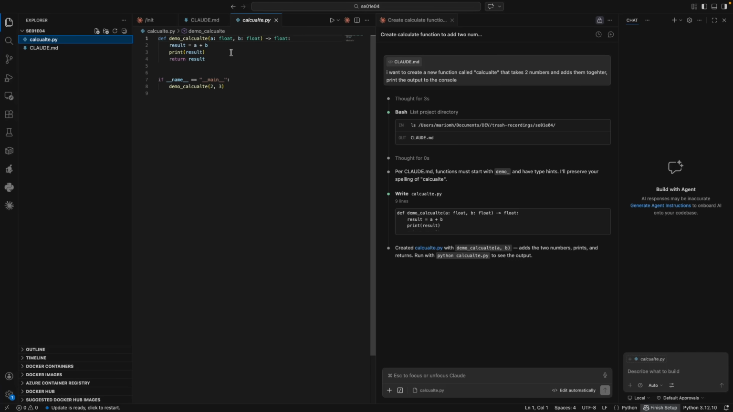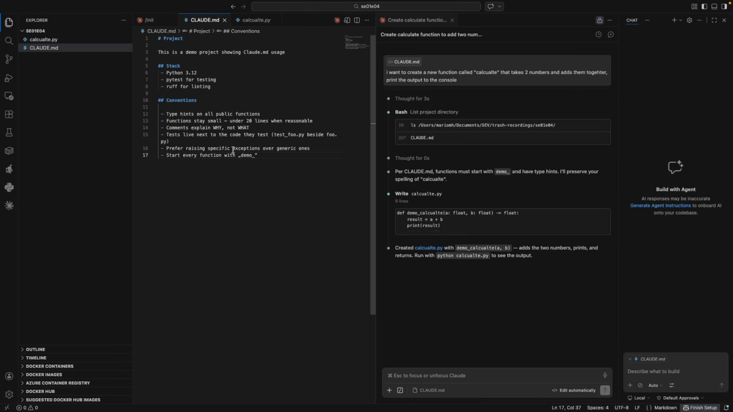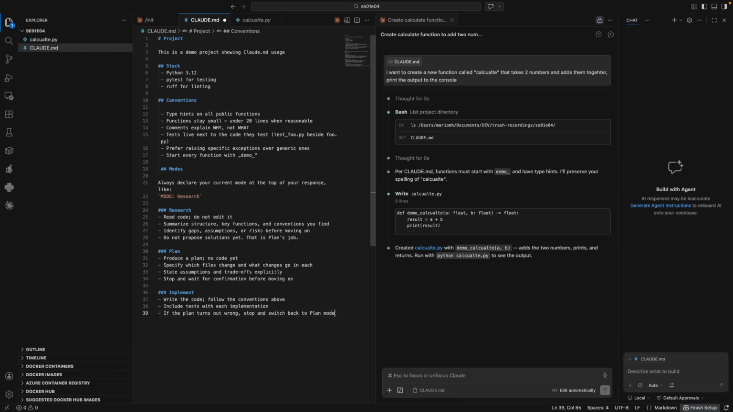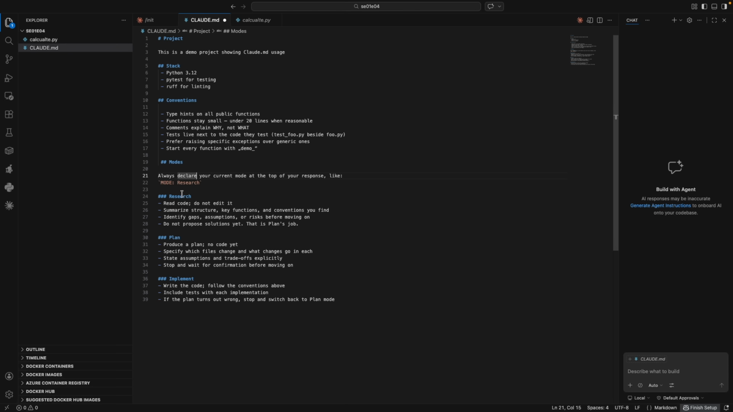Let's now extend this a bit, especially with a workflow, so that we can dive deeper. What we do now is add workflow steps. We tell Claude that we always want to have different modes, targeting three modes: research, plan, and implement mode. We already had research and plan before, so you are aware of what I'm doing here. So let's first always declare a current mode at the top of your response, like mode research.